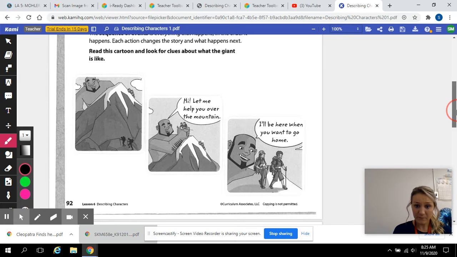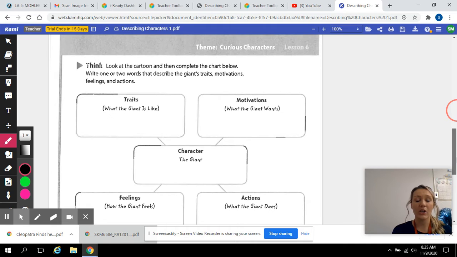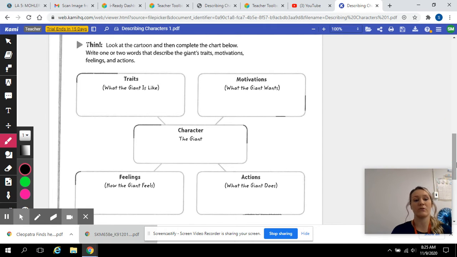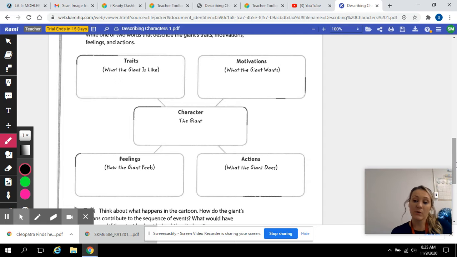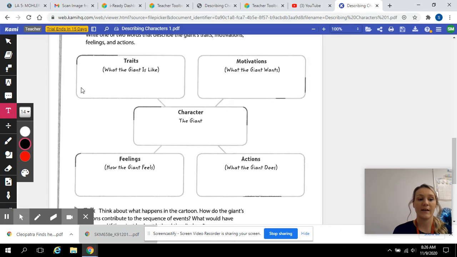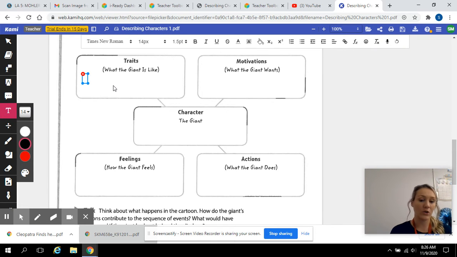Okay, so look at the cartoon and then complete the chart below. Write 1 or 2 words that describe the giant's traits, motivations, feelings, and actions. So I'm going to do some of this with you. I'd like you to do some of it independently. So traits, it says what the giant is like. I'm going to give 1 word. I would like you to also provide 1.